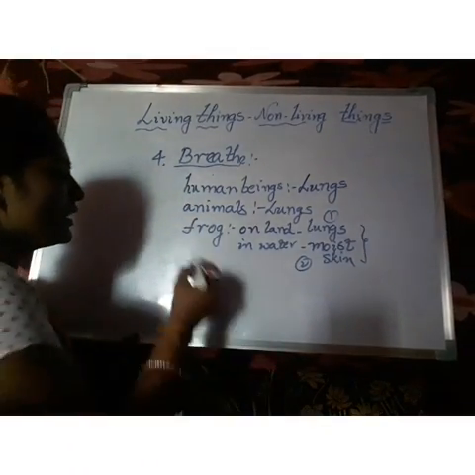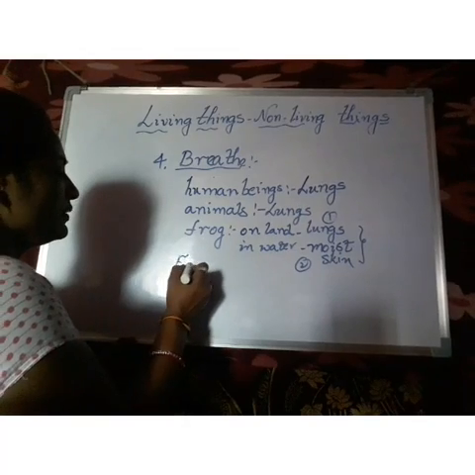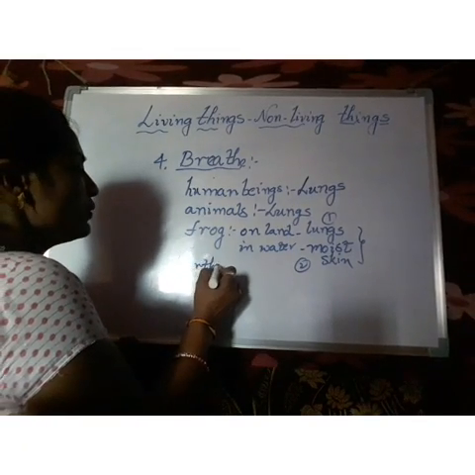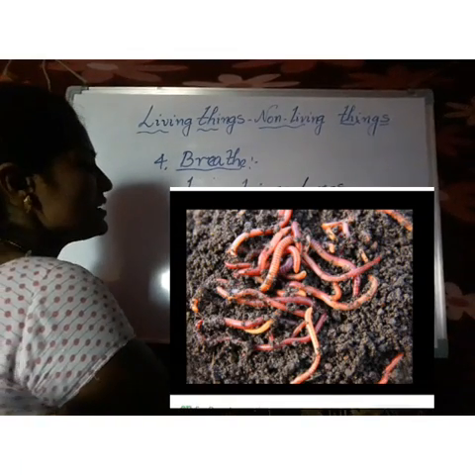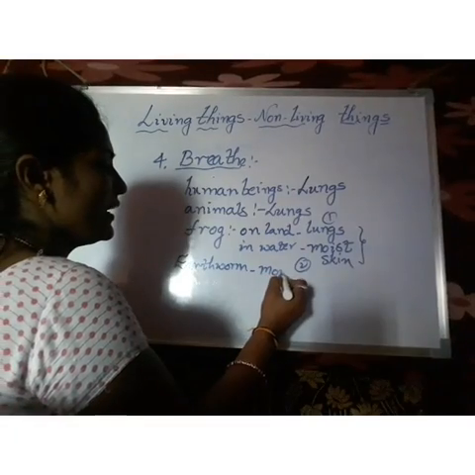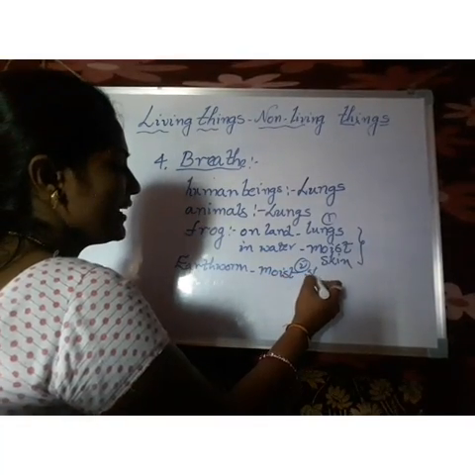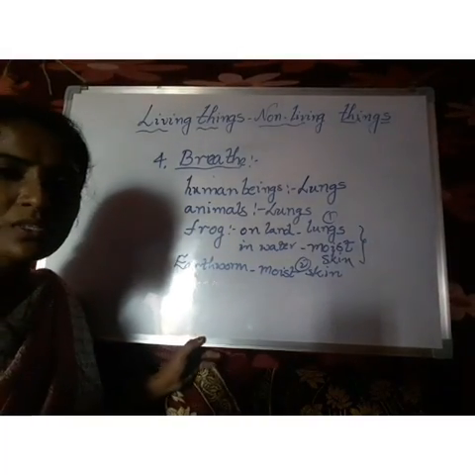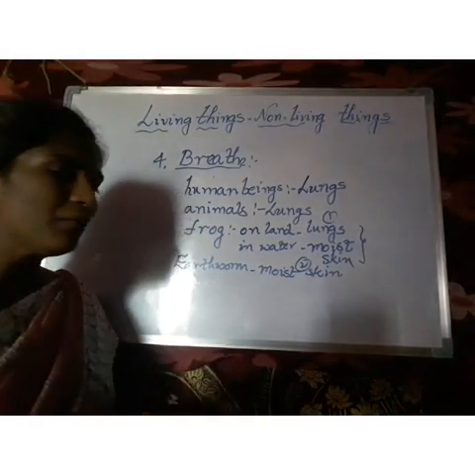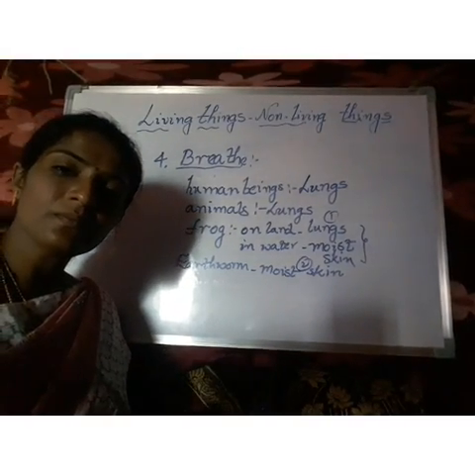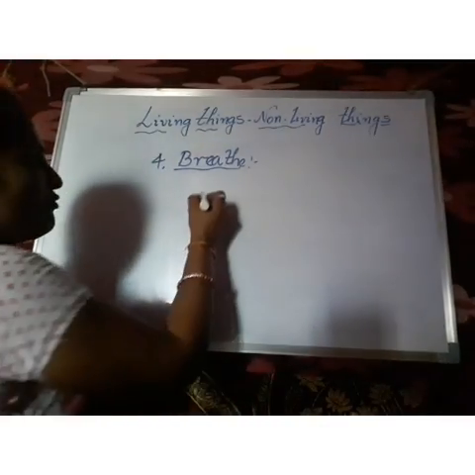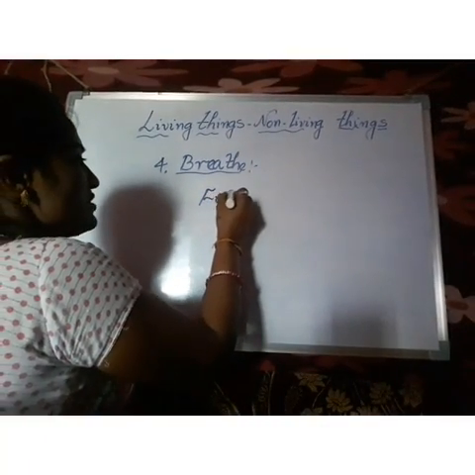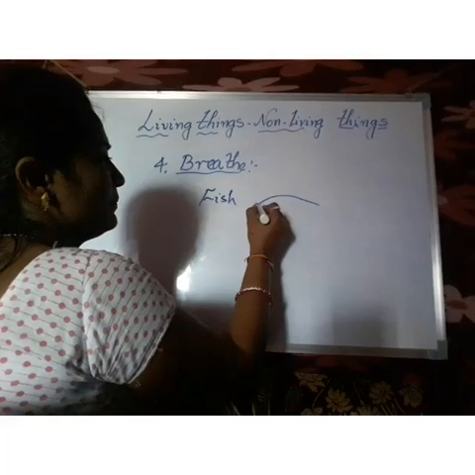And coming to the earthworm, it also uses its moist skin only. Birds use their lungs for breathing. And coming to the fish, now I will draw a picture of a fish.